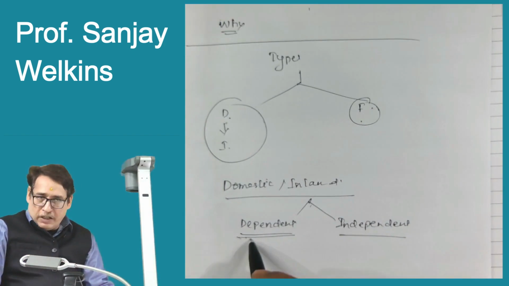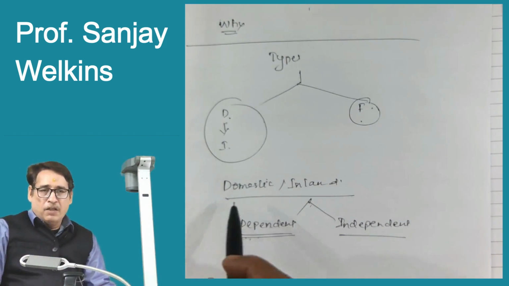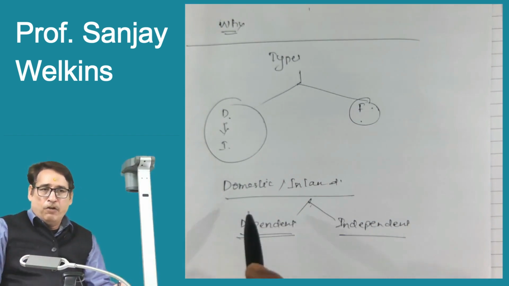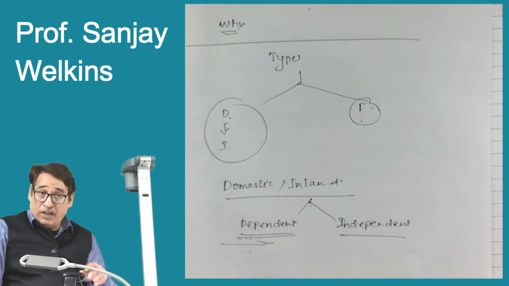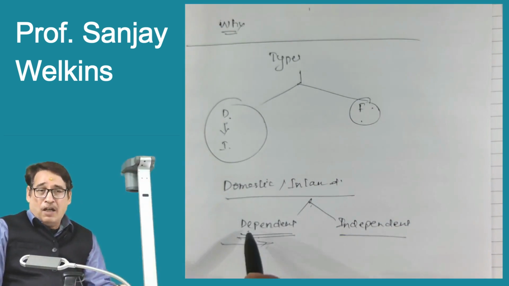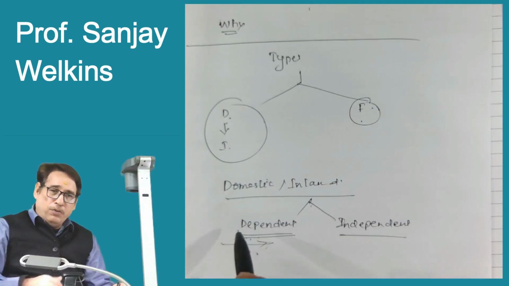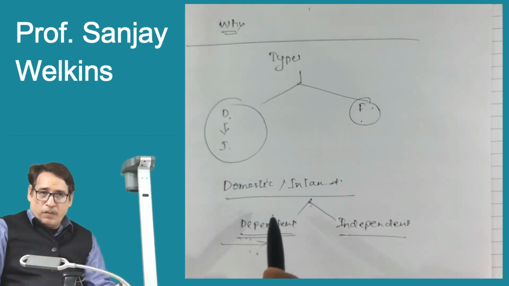We will see later on, when I say they are completely dependent upon the head office, it means the entire accounting of such branches will be done in the books of the head office. Number one, all the goods will be supplied to these branches by the head office. All the expenses of such branches will be met by the head office. Such branches are not allowed to do what we call sales of their own, correct? In fact, they are guided by the policies of the head office to make the sales.